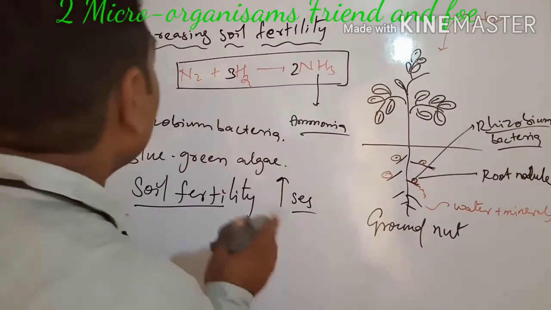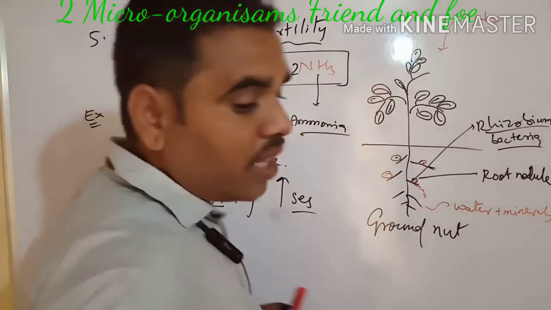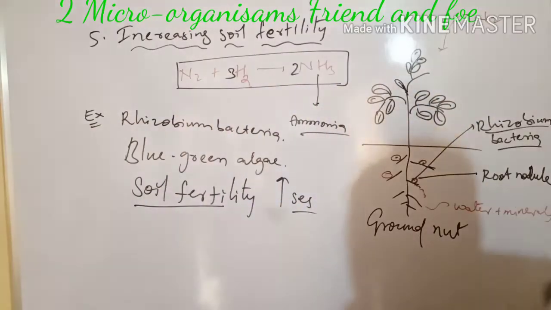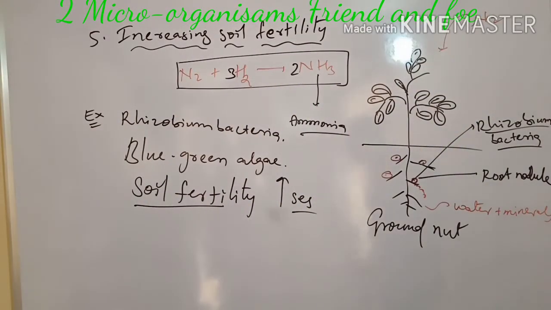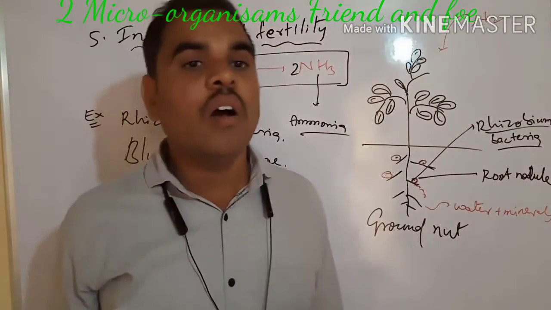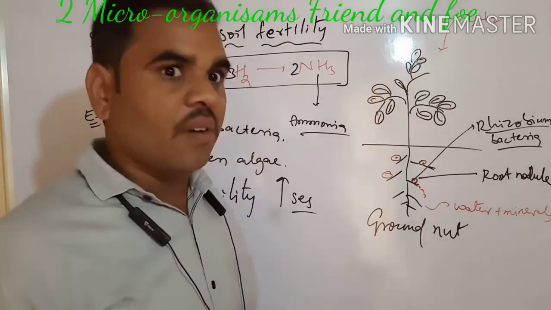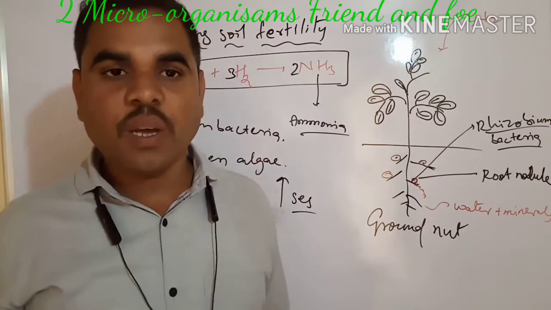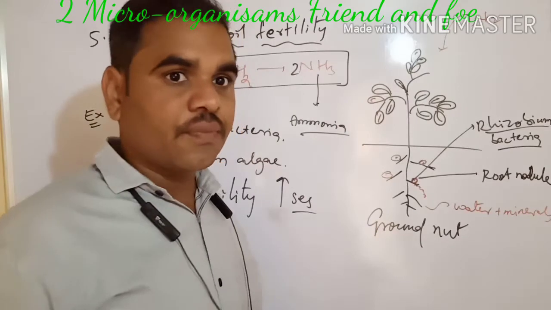That's why farmers do crop rotation yearly. Crops are rotated.